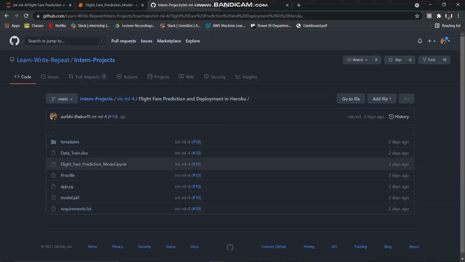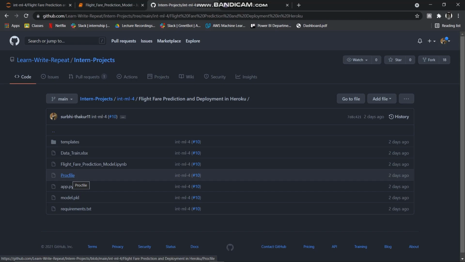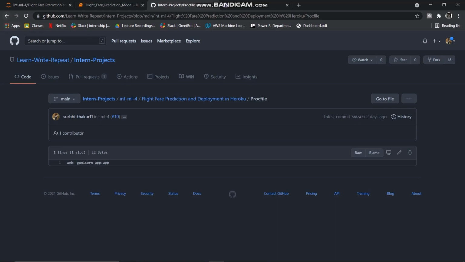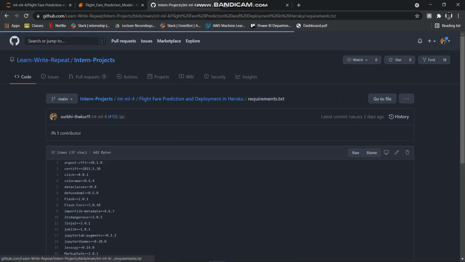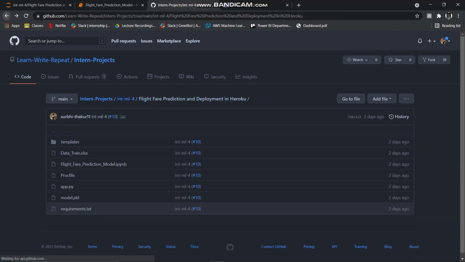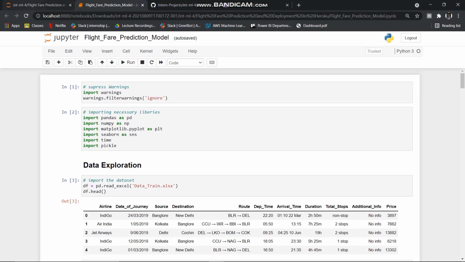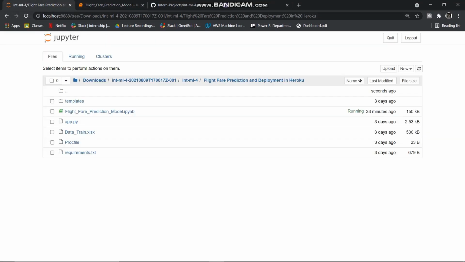okay, so these are all the files that we will require for the deployment. The Procfile basically tells Heroku which command it has to start with. So the Procfile indicates to the Heroku app the command from where Heroku has to start the deployment. And then we have the requirements.txt file where we mention all the libraries that are required in our project, and then we'll move on to the basic creation of the machine learning model.